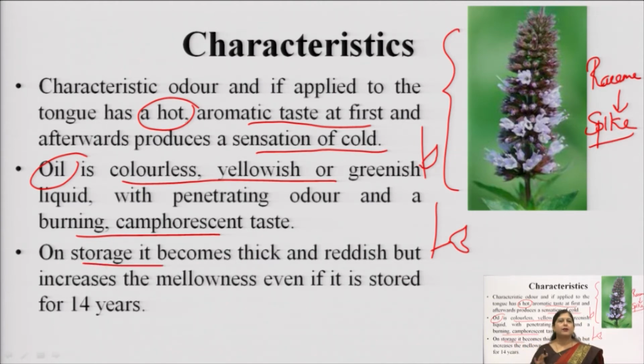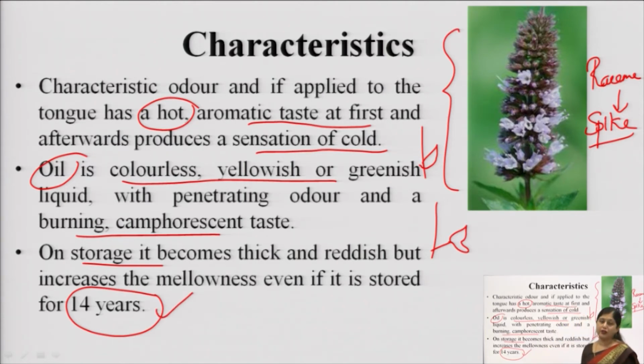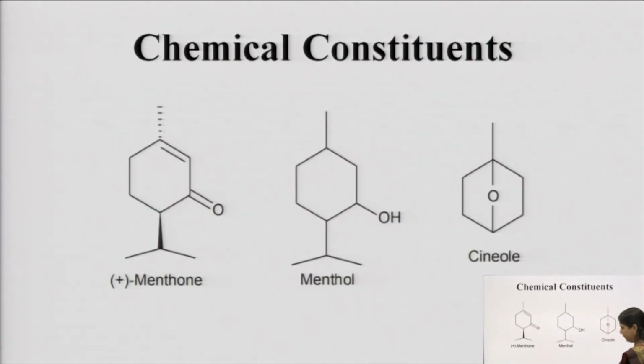And as we keep on storing our oil, normally when we store anything, it gets degraded with time as per the shelf life, but the peculiarity of mentha oil is that it is stable for a time of 14 years, and as you keep on storing it, the mellowness increases. Mellowness means that it becomes more and more aromatic in odor, more and more effective in its action. So it is considered to be good for about 14 years, which is a very long period of time.